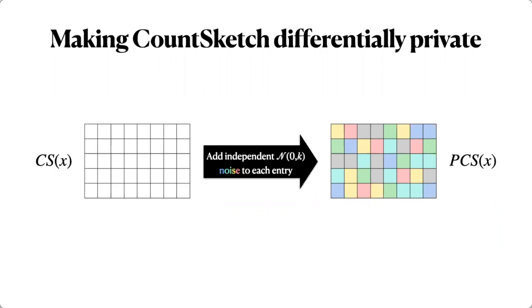And the question is, is this still useful, or does it completely spoil the information? And one particular problem is that you actually have to add quite a bit of noise. It has to scale with the number of repetitions that you use, and you might want to use a relatively large number of repetitions to have really reliable results.